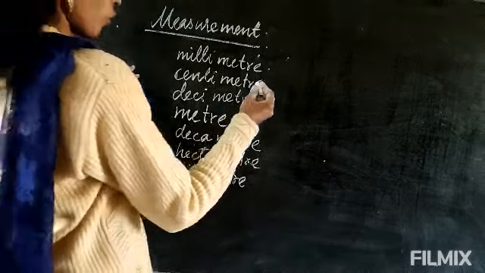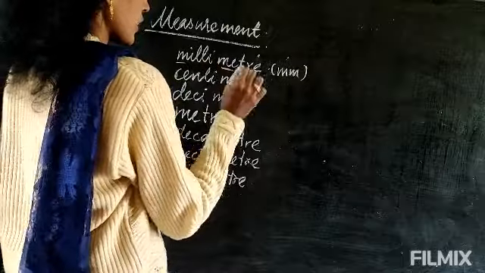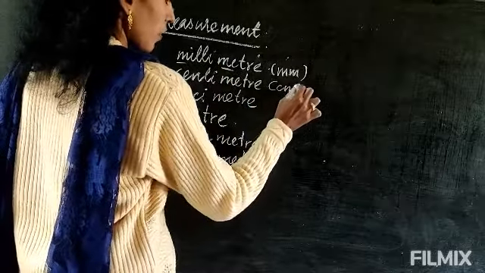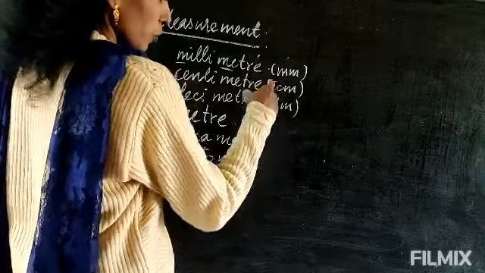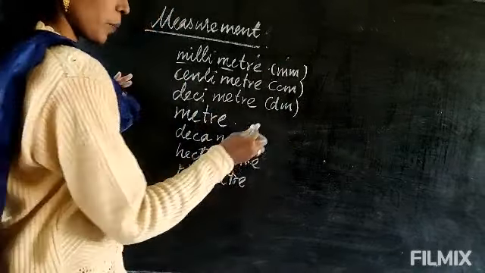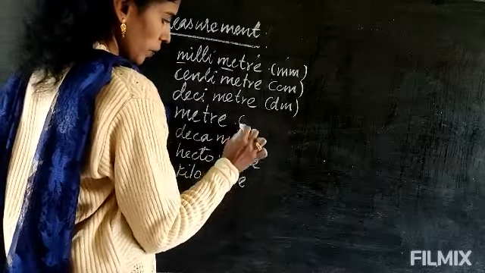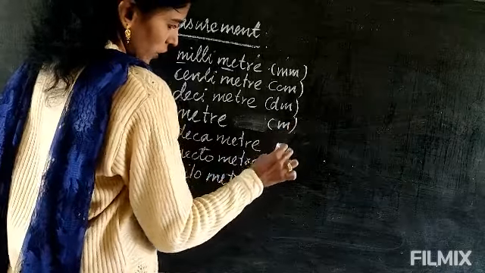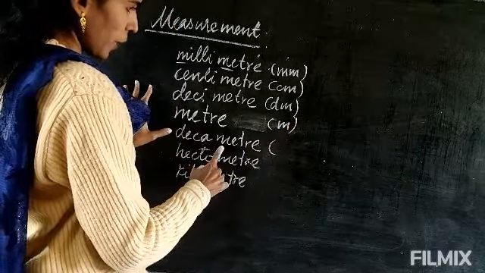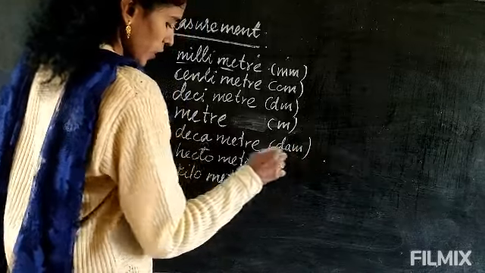Now the short forms. Millimeter is written mm, centimeter is cm, decimeter is dm. These should be written only in small letters, not capital letters. Meter is only m. Decameter is also d and m, so to distinguish it we write it as dam.